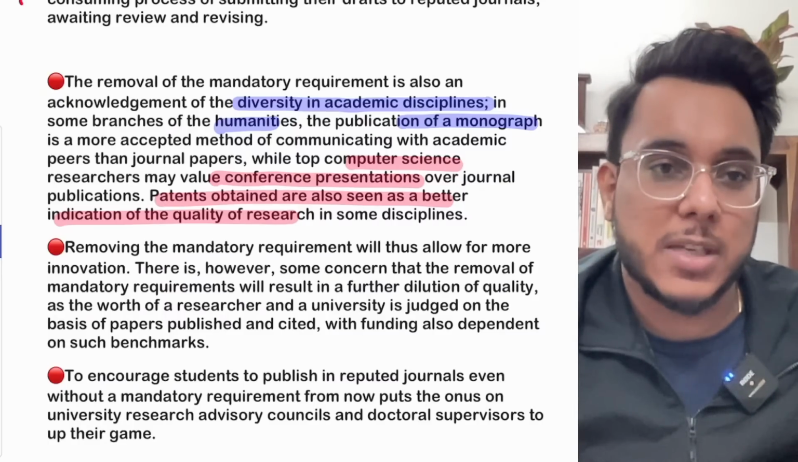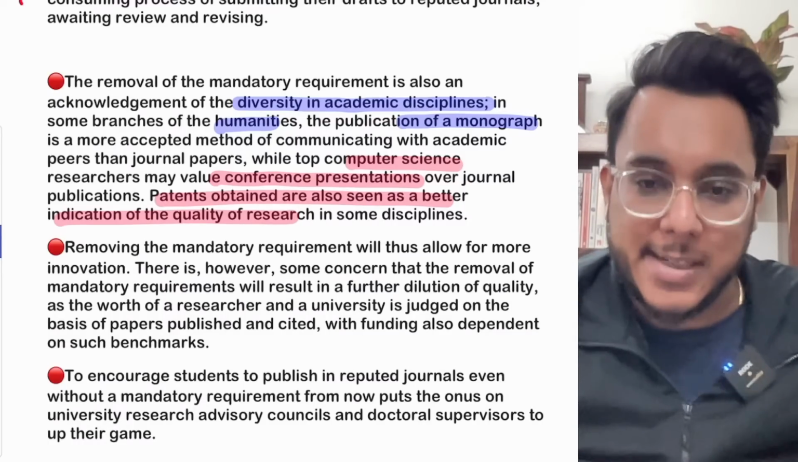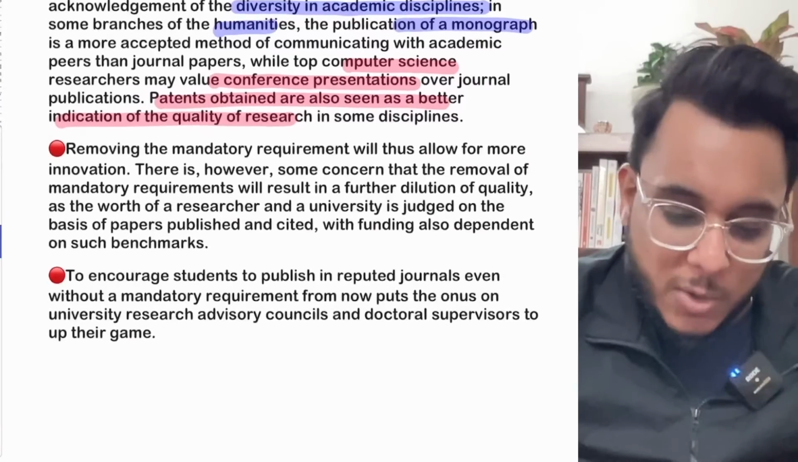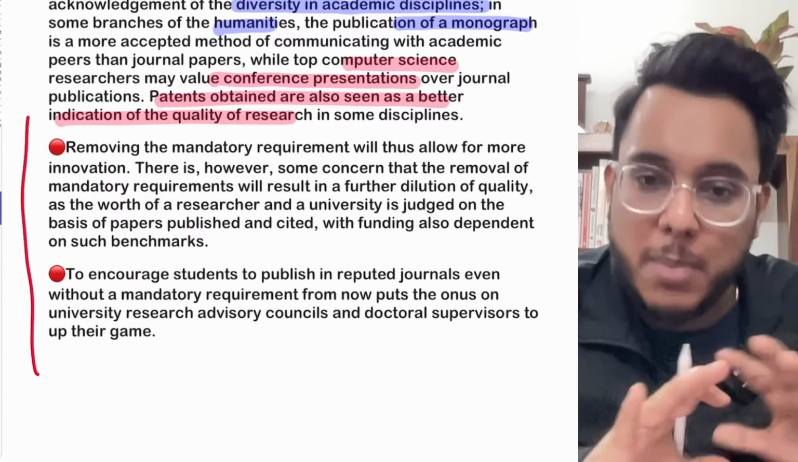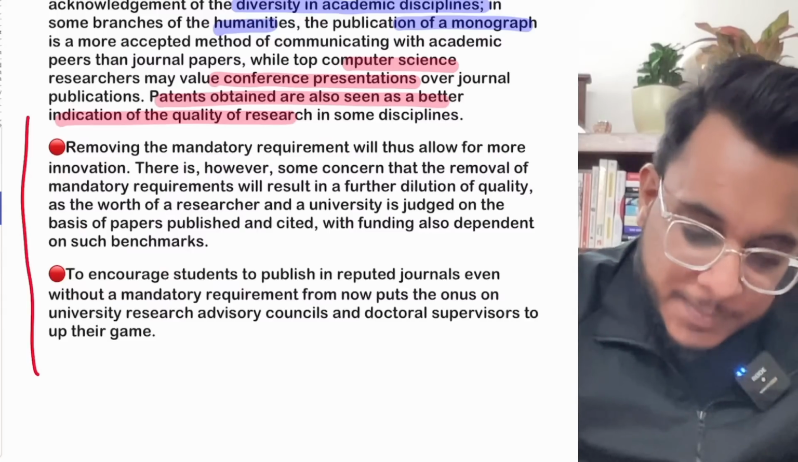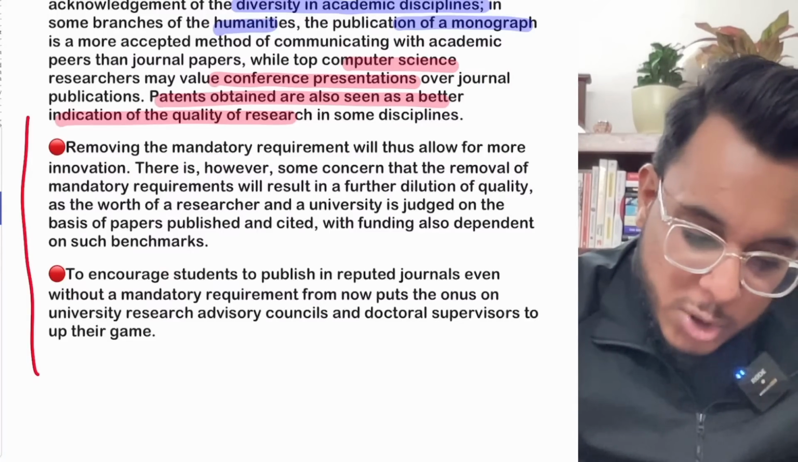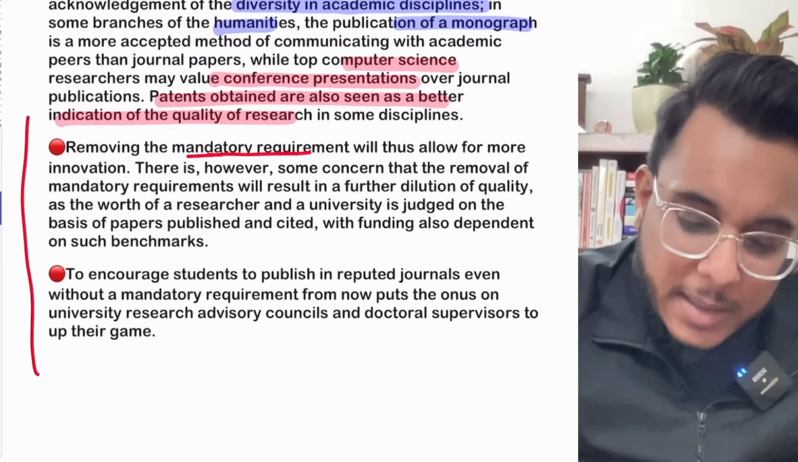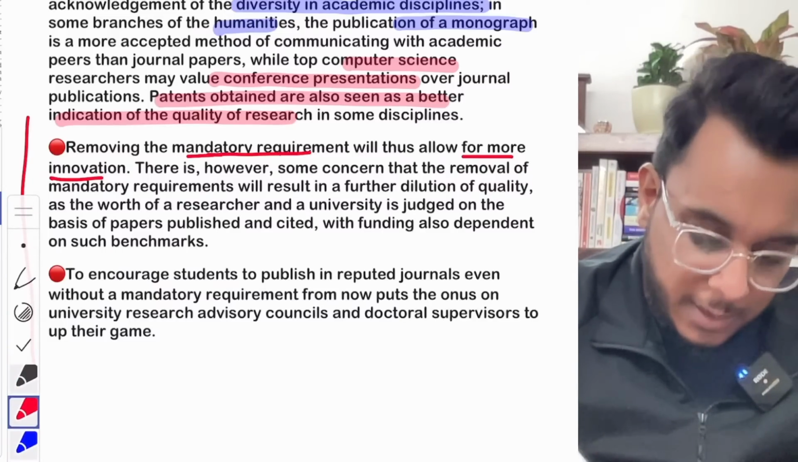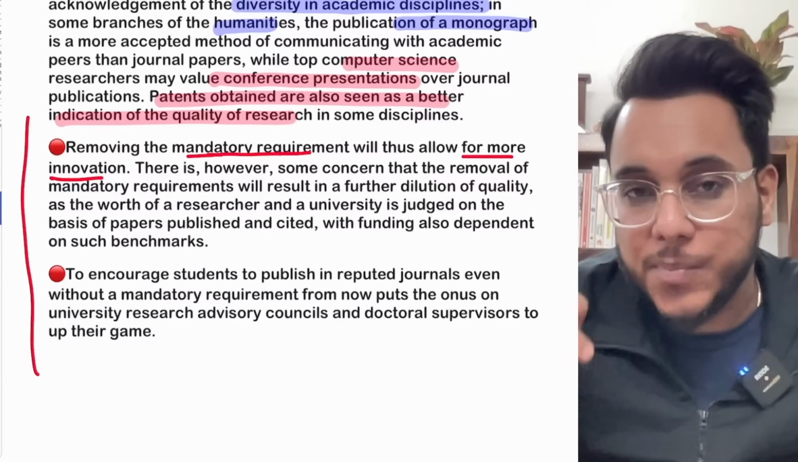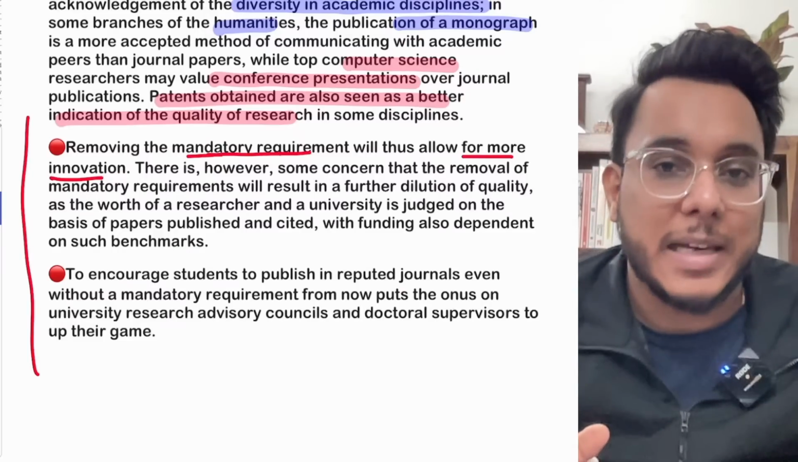There is a lot of diversity in higher education, and we need to accept that only publishing might not be one way. Now see this particular thing. It has also been provided that removing the mandatory requirement will allow for more innovation. Actually, how? You see, there is no mandatory requirement.